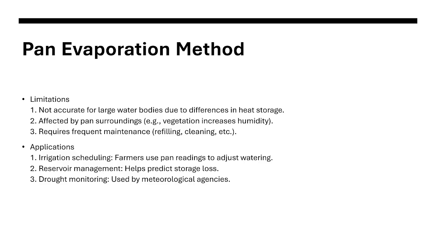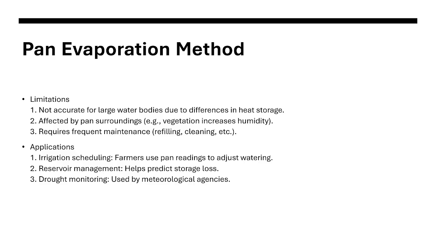The applications for this is irrigation scheduling. Farmers use pan readings to adjust watering. So it's very simple. That means even farmers can use this. Number two, reservoir management, to help predict storage loss. Just like I said, if you scale the water volume of the pan to the water body you're comparing it to, you can get the estimated evaporation. And number three, drought monitoring. Of course, it is typically used in drought monitoring because it estimates evaporation.